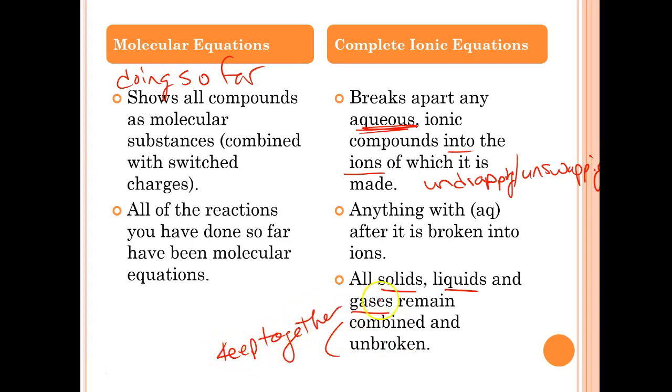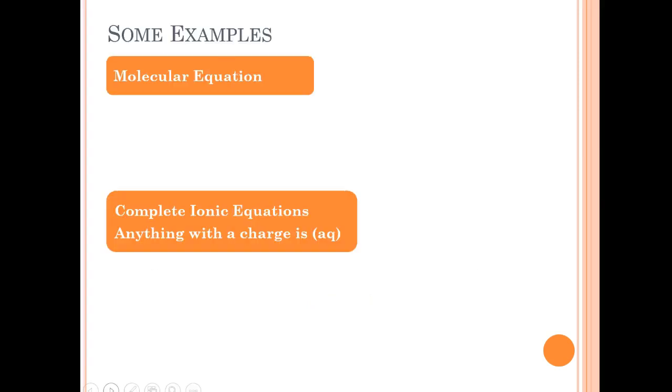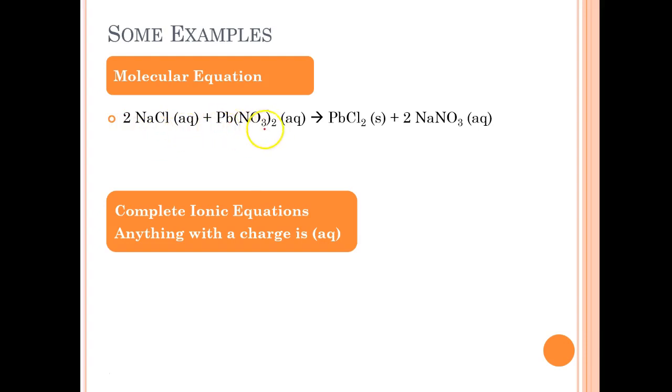So, generally speaking, when you're doing this, you're going to have one of those. You're possibly going to have three of the other ones. So, just saying. Okay, so I'll give you some examples. A molecular equation looks like this. Take two NaCl, one lead nitrate. They are both dissolved in water. This is my solid. You guys did this in the lab earlier. I believe it is a bright yellow solid.